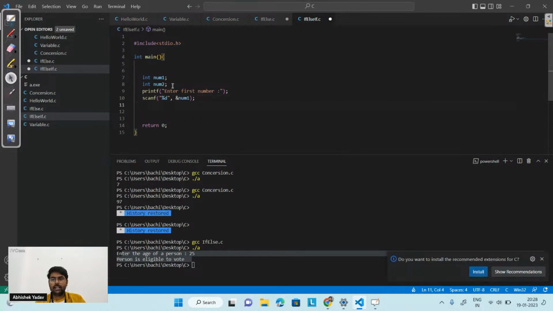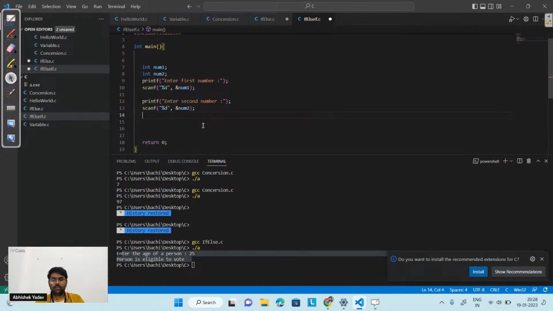Similarly I have to do for num2 also. So I will copy and paste the same line here, and write second number, and this will be num2. So I have taken num1 and num2 from the user and stored those values inside the variables num1 and num2.